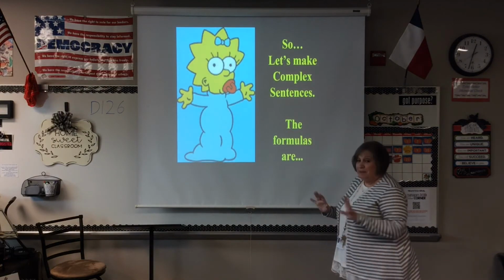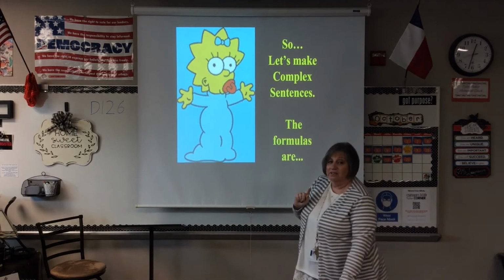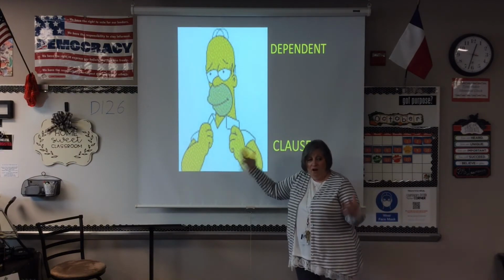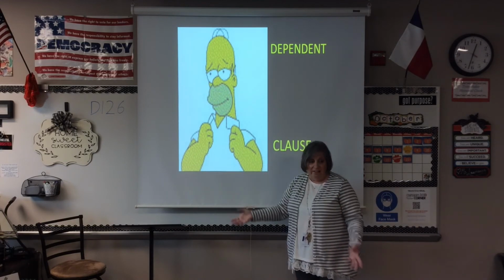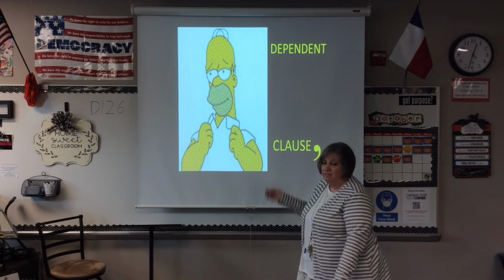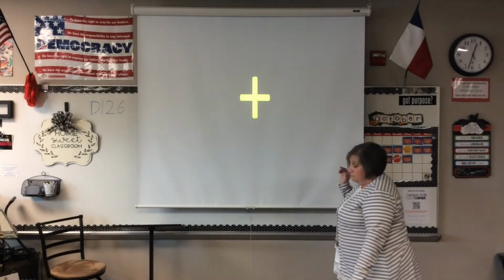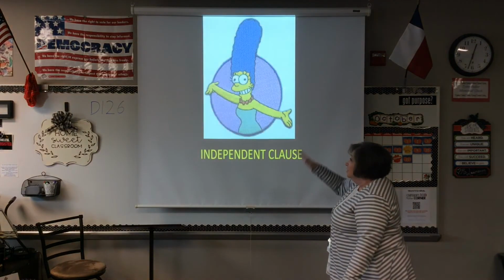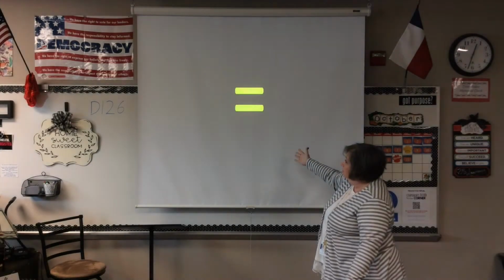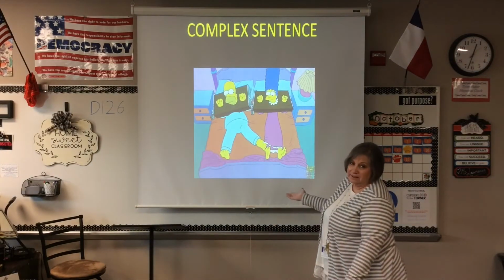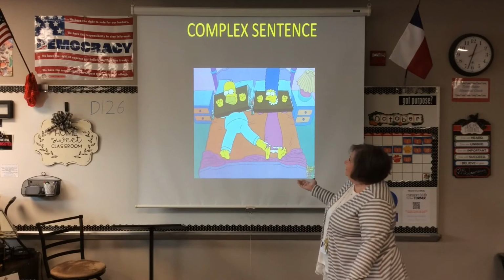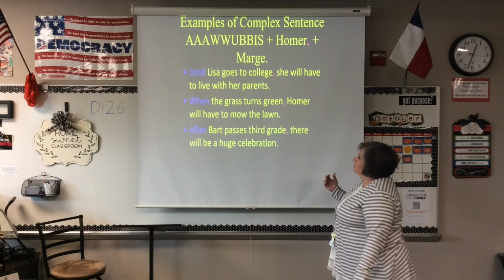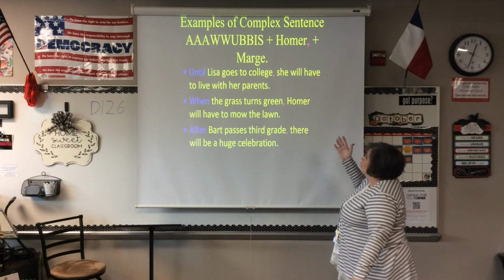Okay, so let's make some complex sentences. Here are the formulas. A dependent clause. What's his name again? Homer. He's a dependent clause. He cannot stand by himself. He is never, ever, ever a complete sentence. Put him together with Miss Marge. If Marge will come up, she's that independent clause. It equals a complex sentence. Now, here are some examples of complex sentences plus the IWs plus Homer plus Marge.